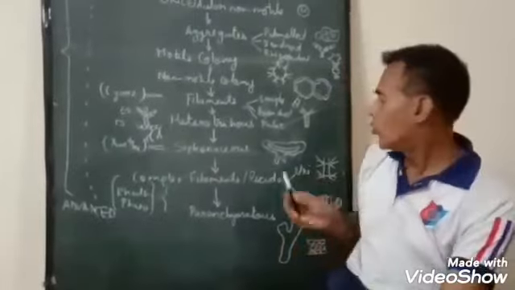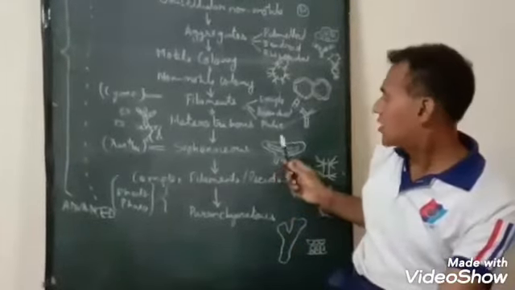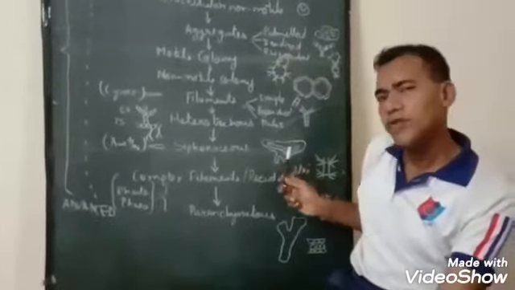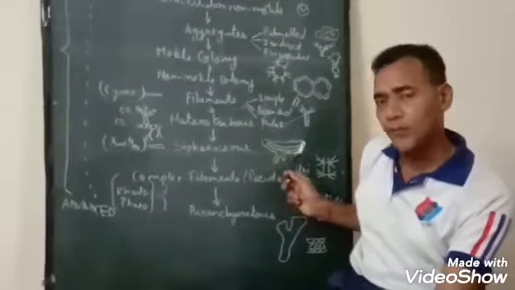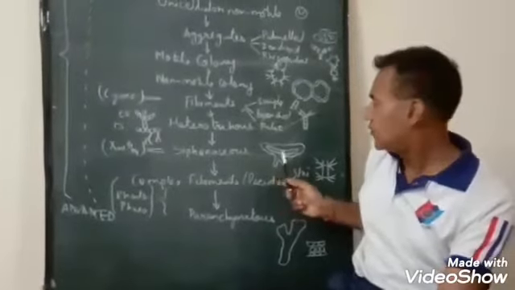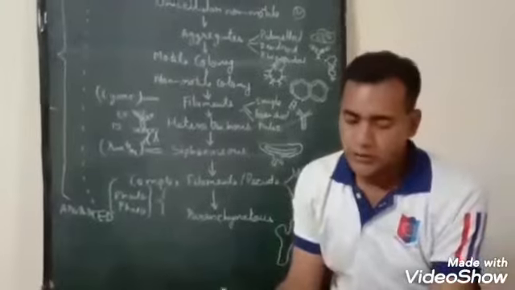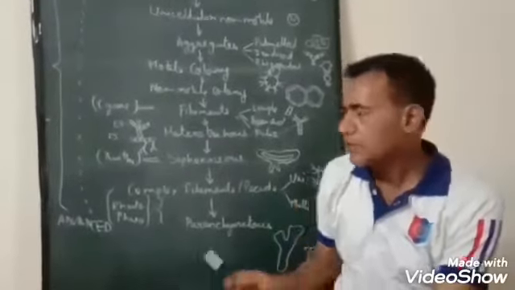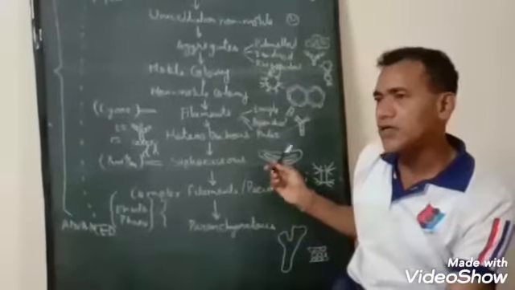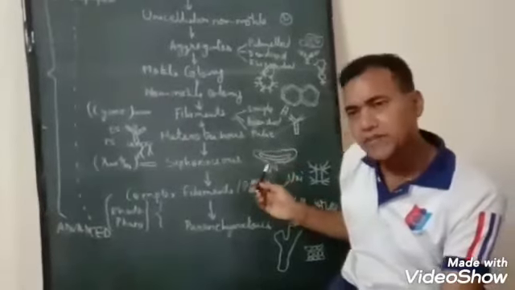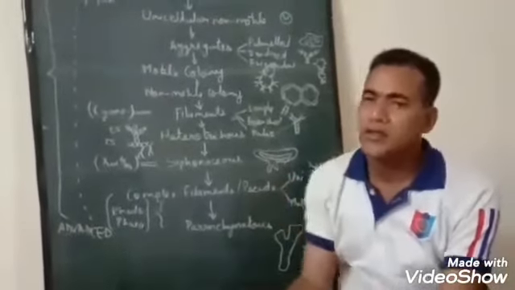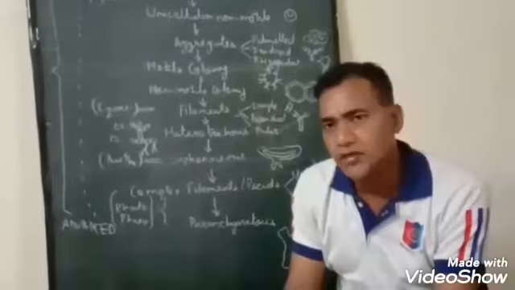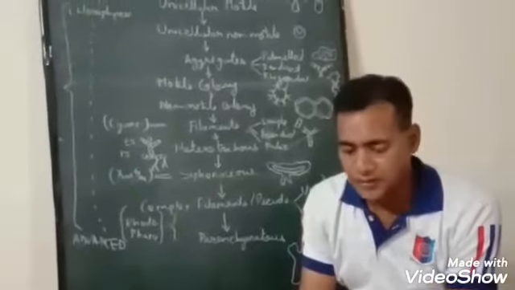There is no septa in this thallus. The septa formation takes place only at the time of reproduction or injury. Basically, this type of habit is coenocytic in nature. Coenocytic means when there are a number of nuclei but without septa.